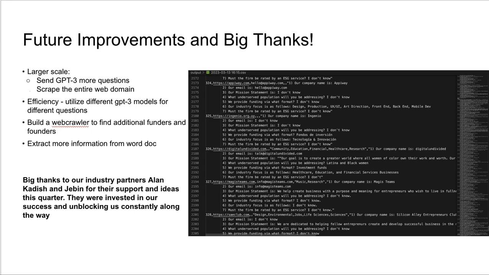And finally, we'd just like to give a big thanks to our industry partners, Alan and Jebin, for their support and ideas this quarter. They were invested in our success and unblocking us constantly along the way, and we could not thank them enough. So thank you.